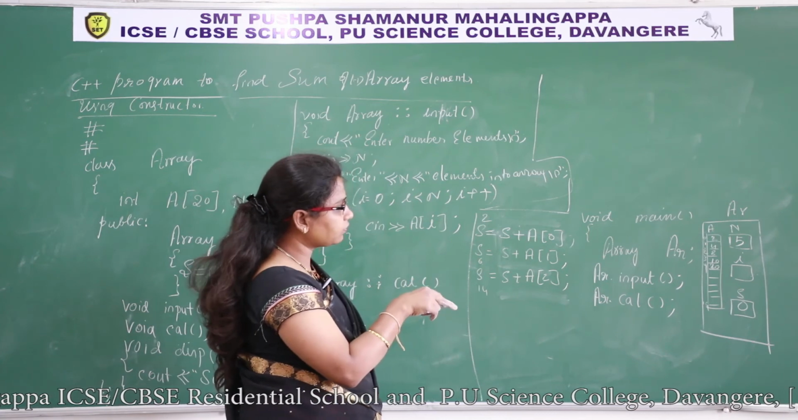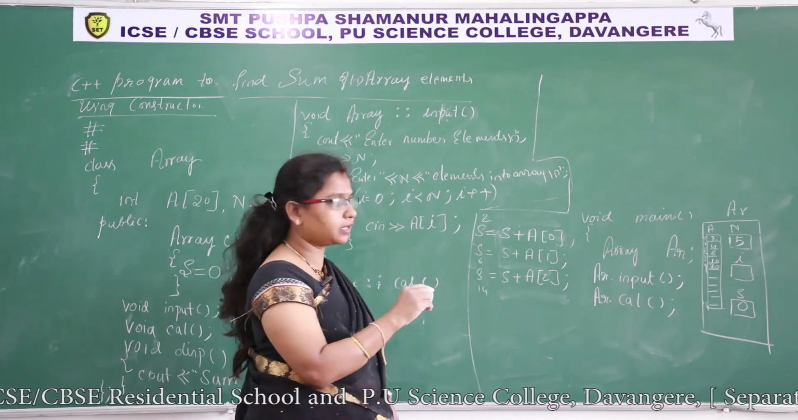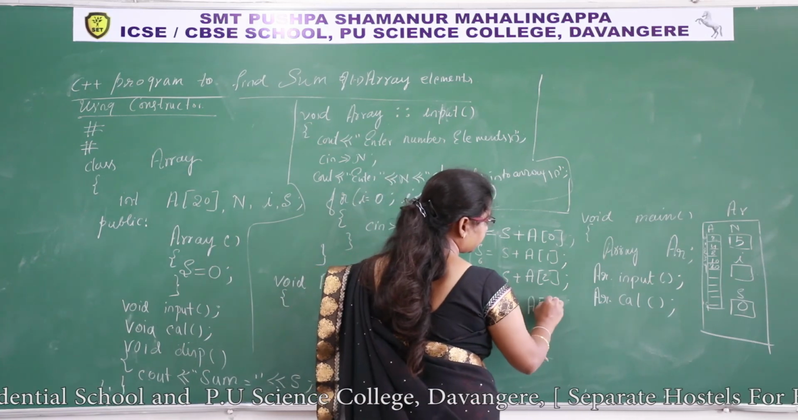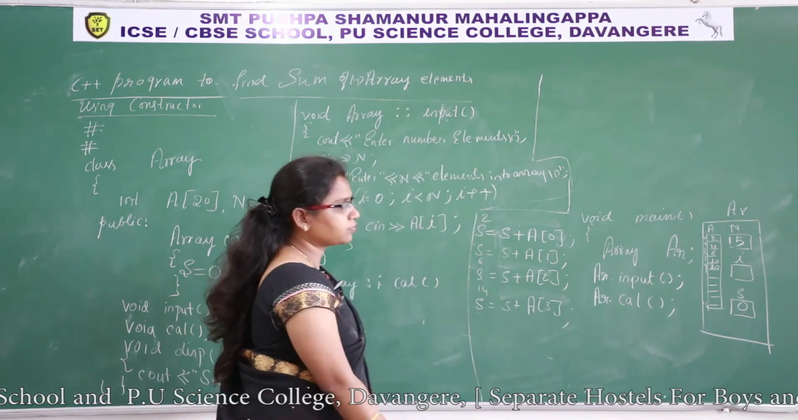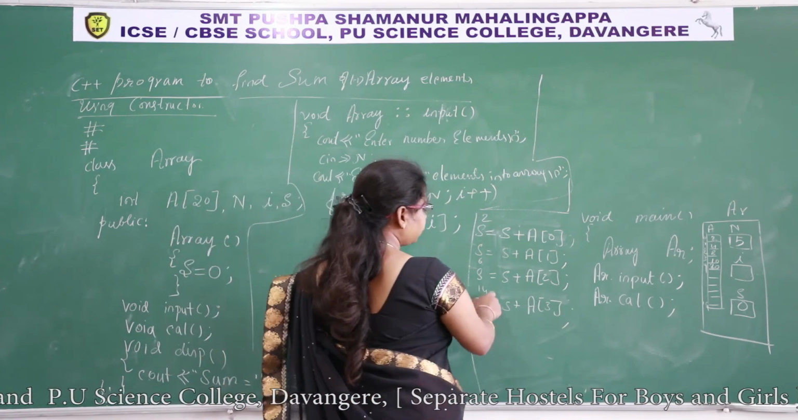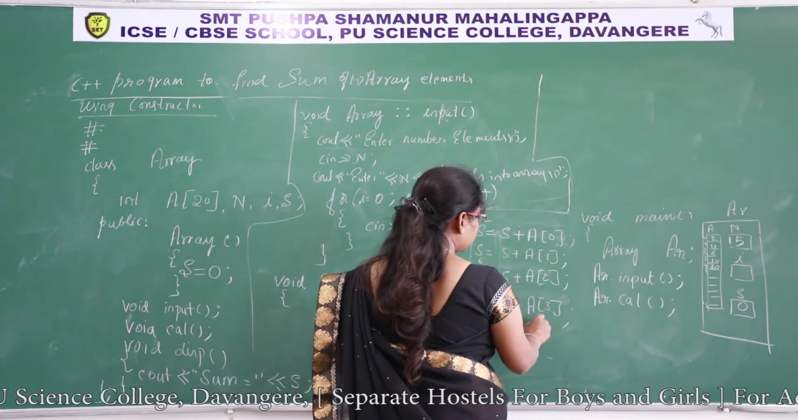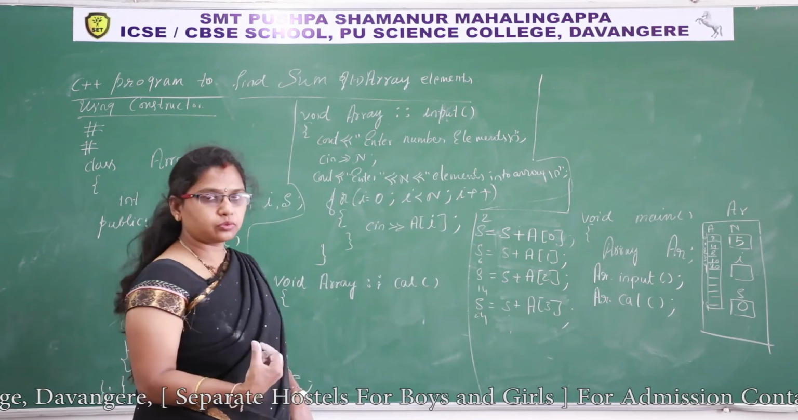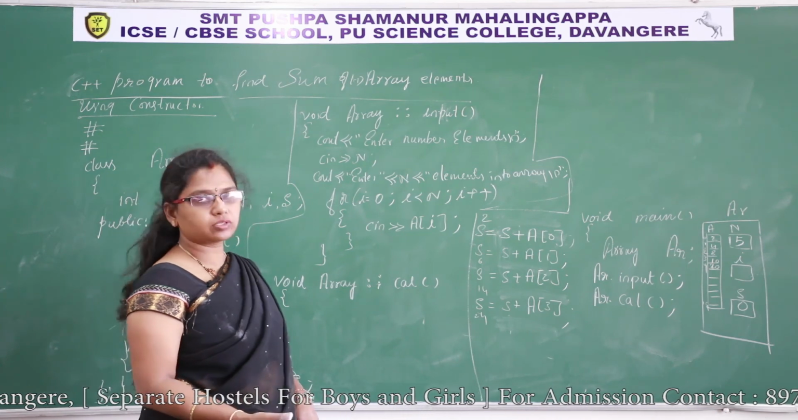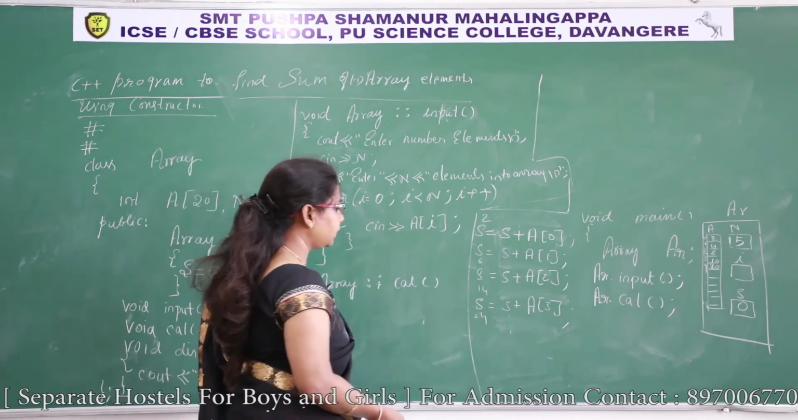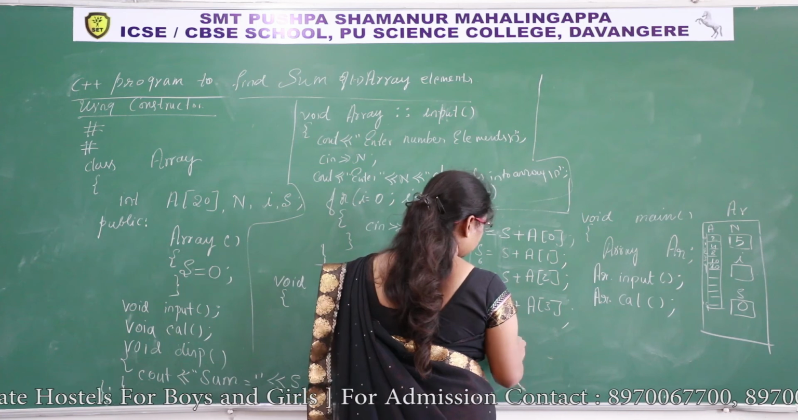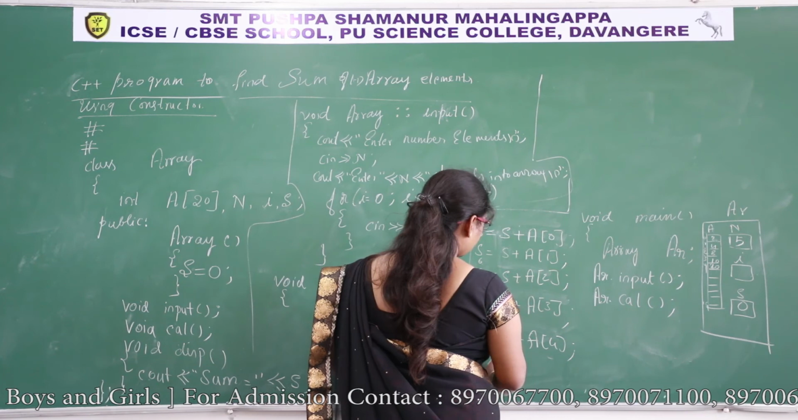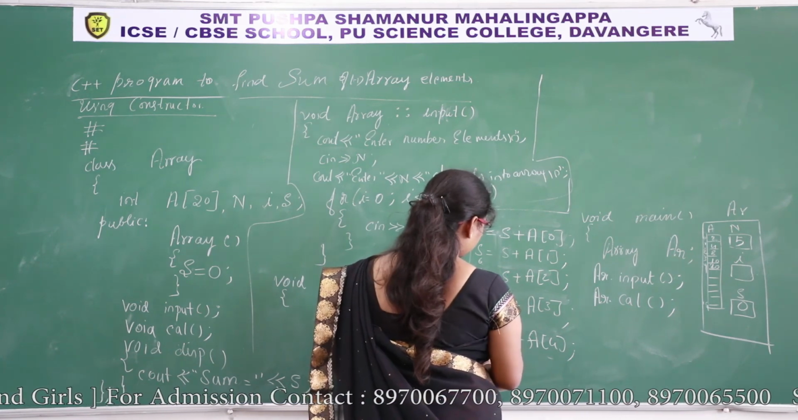Next, which location do I have to access? A of 3. So s is equal to s plus A of 3. What is there in A of 3? 10 is there. Previous value of s is 14. 14 plus 10, 24. 24 will be stored in s. Now I have to go for the next location, that is the fourth location, A of 4. What is that? 20 is there. s is equal to s plus A of 4. 20 plus 24, 44. 44 is stored in s.